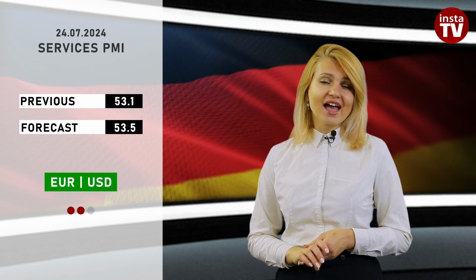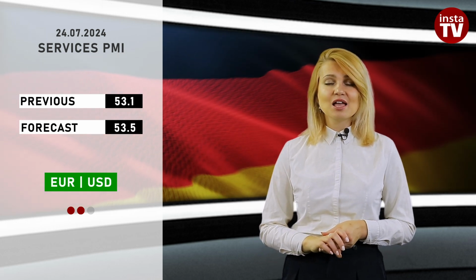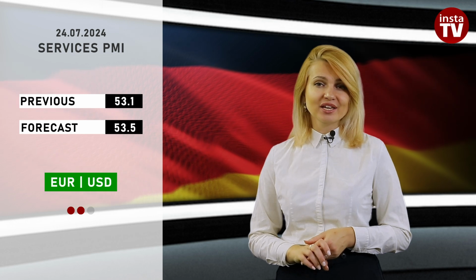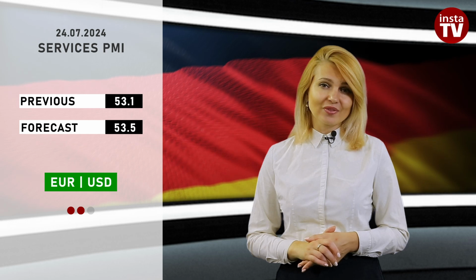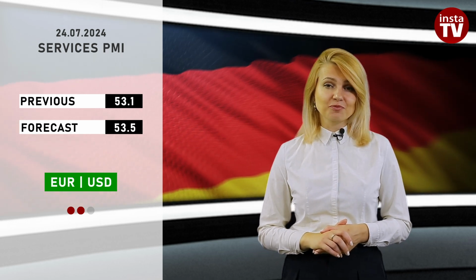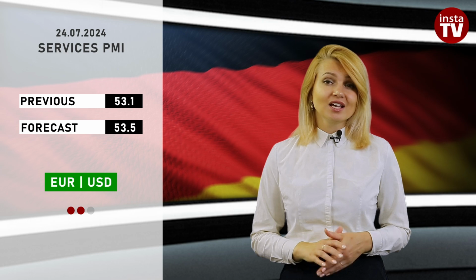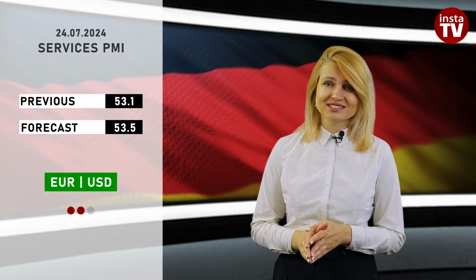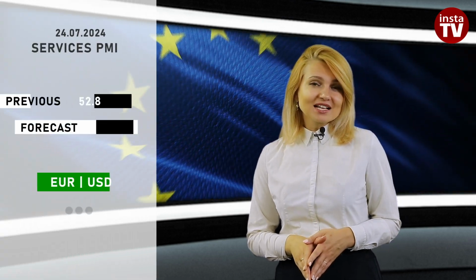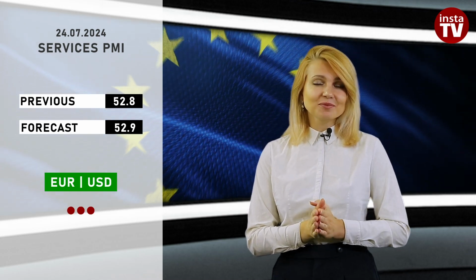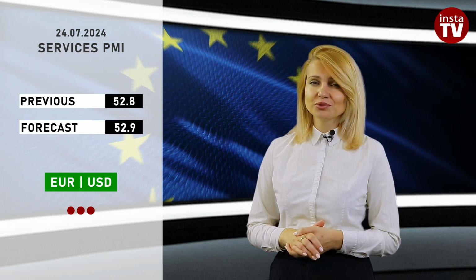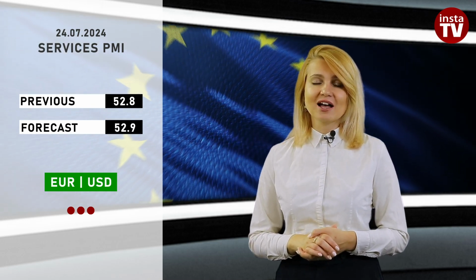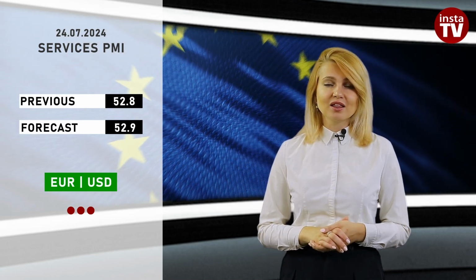Considering that Japan had to give up its 3rd place among the world's leading economies to Germany, a similar indicator in the main Eurozone economy should also be strong. Thus, the forecast of 53.5 points looks quite justified. If confirmed, the euro will have a chance to strengthen. By the way, forecasts for the services PMI in the Eurozone are also positive. Although the increase is small, just 0.1%, it's still noteworthy that the indicator has been rising month after month. Such a rise looks achievable, meaning an additional growth impulse for the euro.